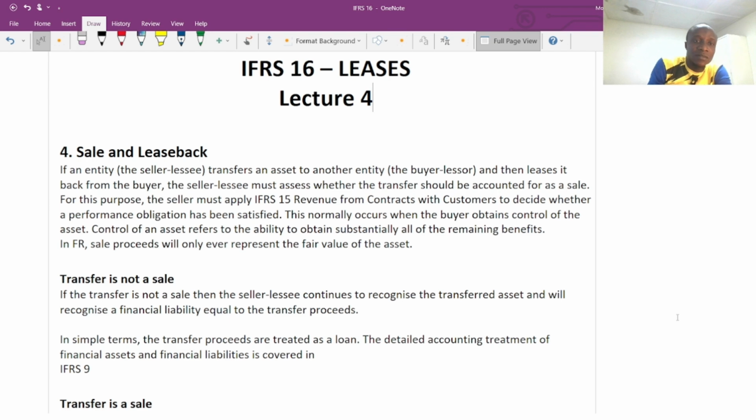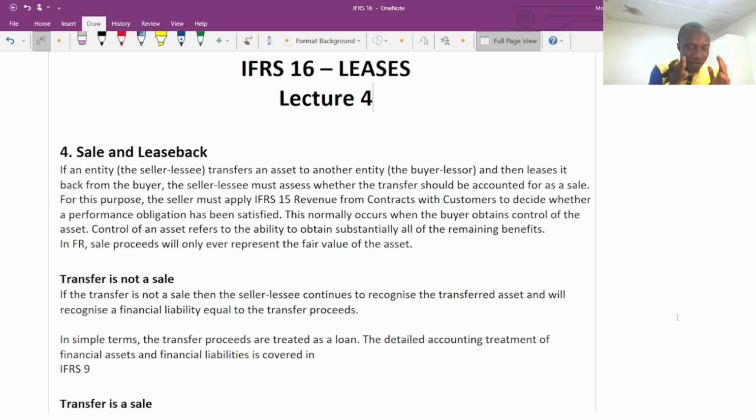If an entity, the seller, the lessee, as I mentioned earlier, initially I am the seller. I sold the property, I sold the pitch to the buyer. Thereafter, I decided to go into a lease agreement to have the right to use that same property. So I am the seller and the lessee. I transfer an asset to another entity, the buyer and the lessor, and then lease it back from the buyer. The seller and the lessee must assess whether the transfer should be accounted for as a sale.